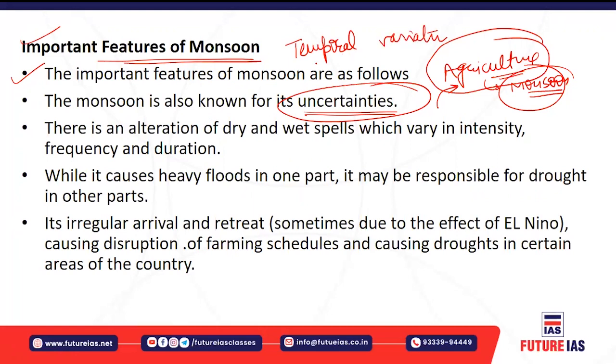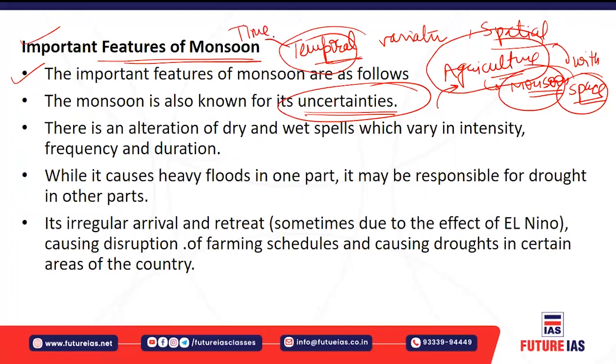Temporal means, very simply, with time. So there is temporal variation, and there is also spatial variation. Spatial variation means with space or with distance. The variations occur in the monsoon. With temporal meaning with time, the monsoon is concentrated in just four months. In these four months, from June to September, 85% of the monsoonal rainfall occurs.